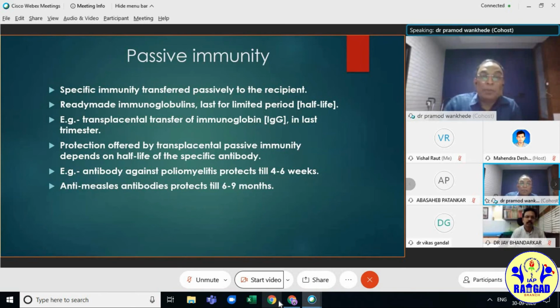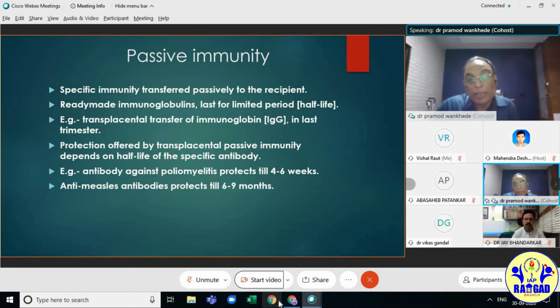Example, transplacental transfer of immunoglobulin. Protection offered by transplacental passive immunity depends on the half-life of the specific immunity. That's why the IgG transferred from mother to child doesn't last long. It wanes off after a few weeks. For example, antibody against poliomyelitis remains for 4 to 6 weeks.